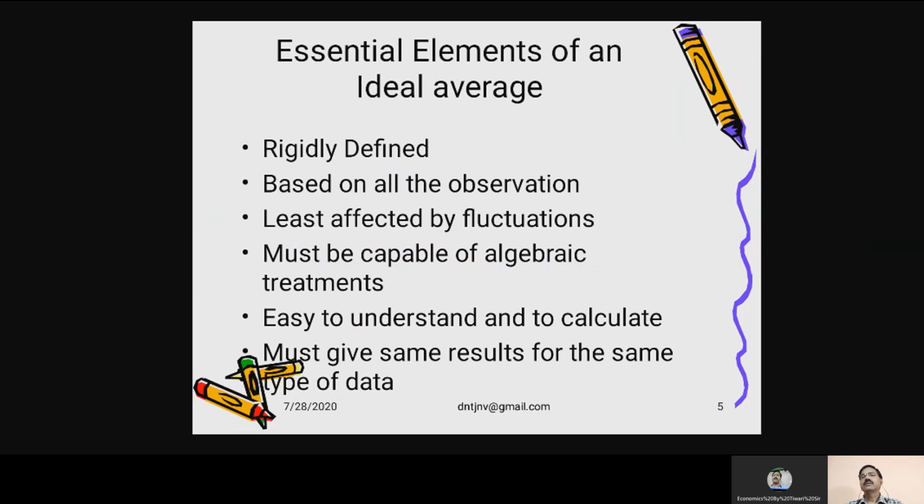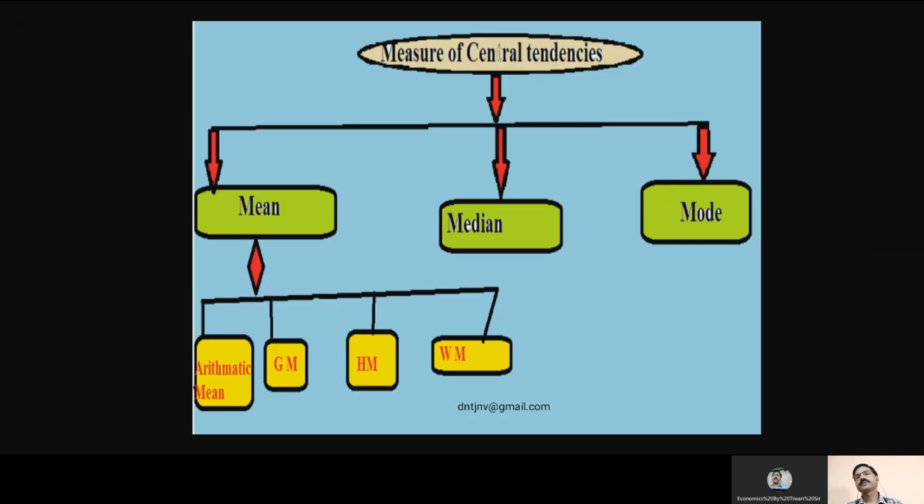Must give same result for the same type of data. If you are taking a particular type of data, whether I calculate or you calculate, that particular formula must give us the same result. So if we talk about measure of central tendencies, we find there are three types.